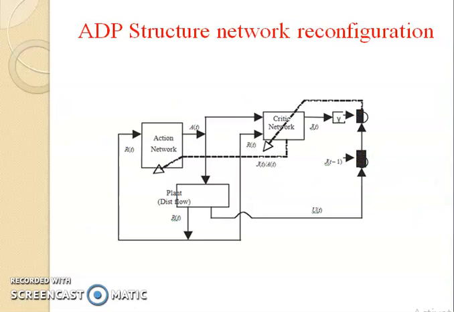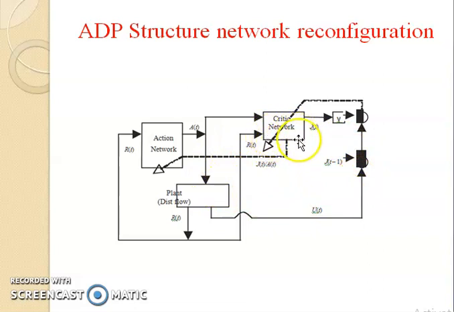This is the adaptive dynamic programming structure for network reconfiguration, where an action network is connected here. This is the actual plant. The action network sends a signal to the critic network. Again, from the error signal or the cost function, the feedback signal is given to the action network, so that continuously the cost functions are calculated from the plant and also from the critic network.